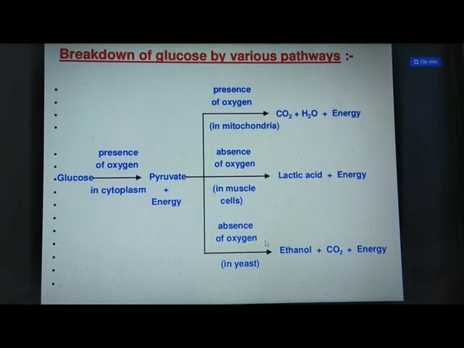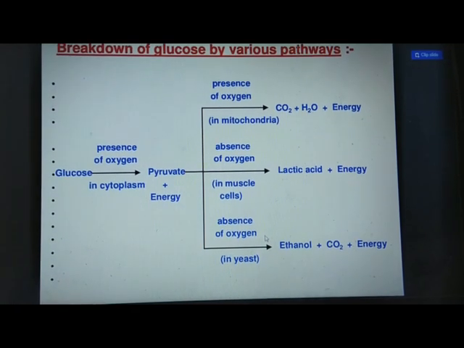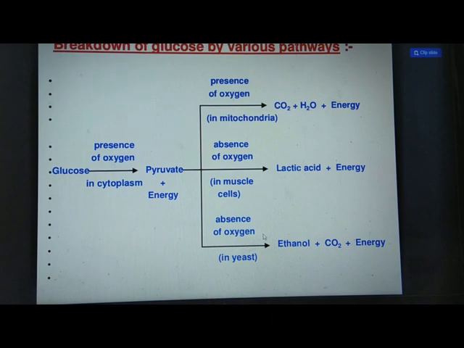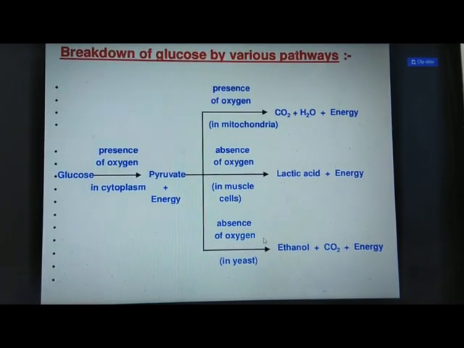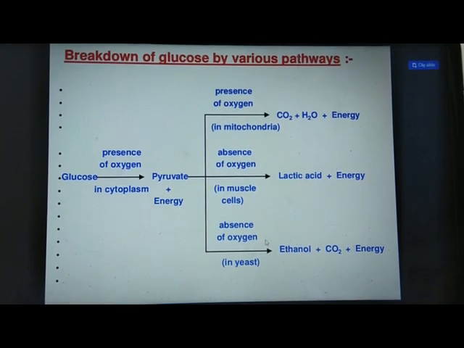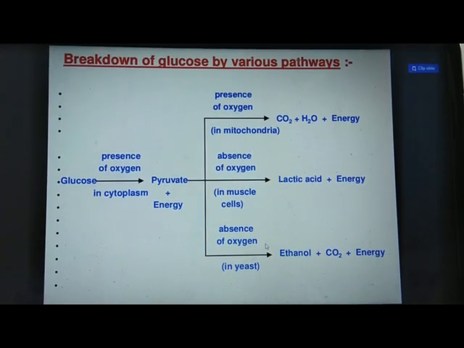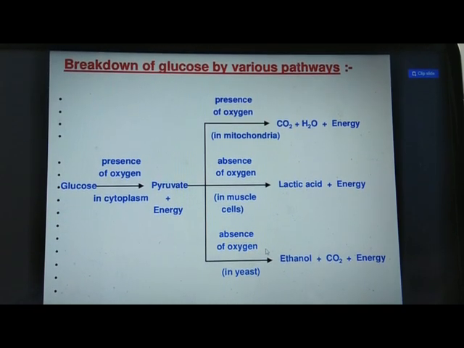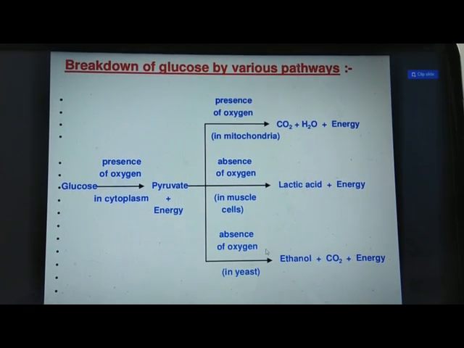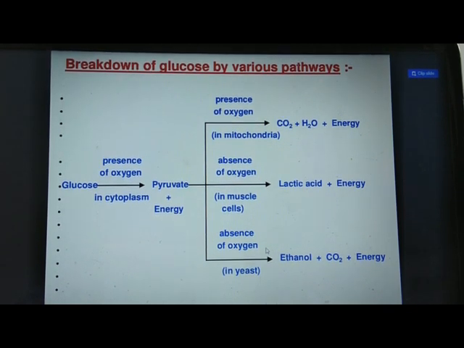Now we will understand the various ways of breaking down glucose. The biochemical oxidation of nutrients takes place in different ways in different organisms. However, the first step, that is breaking down of glucose into pyruvic acid or pyruvate, is common to all.